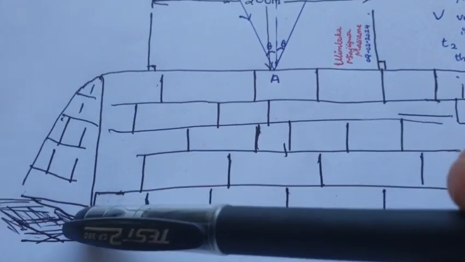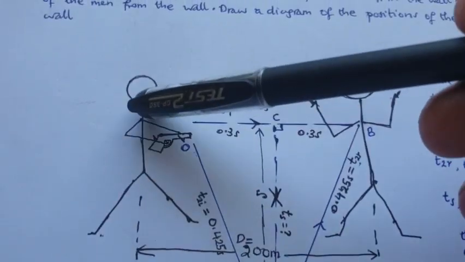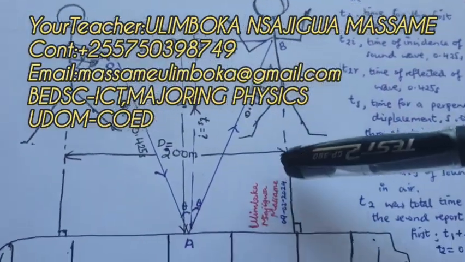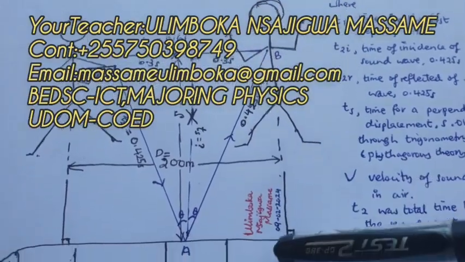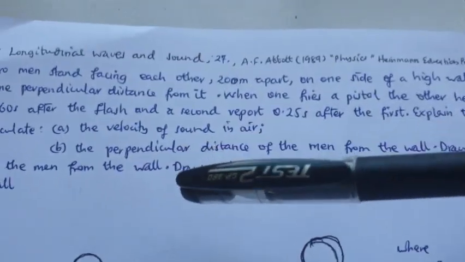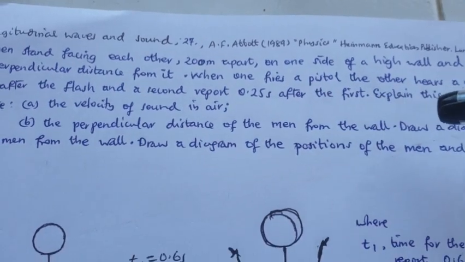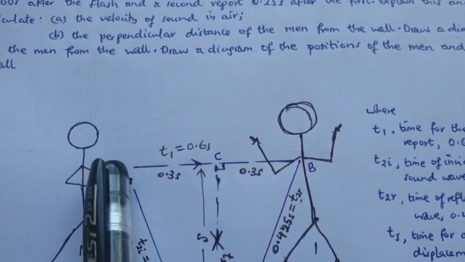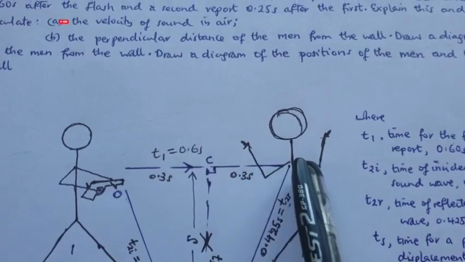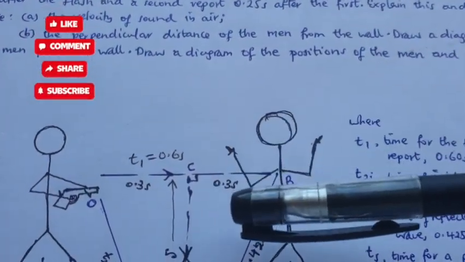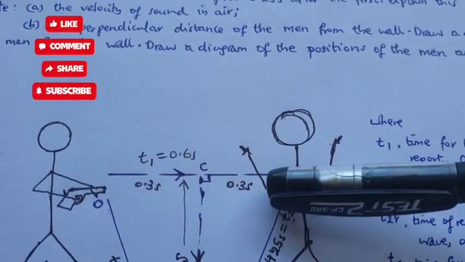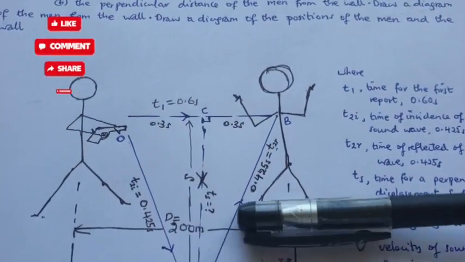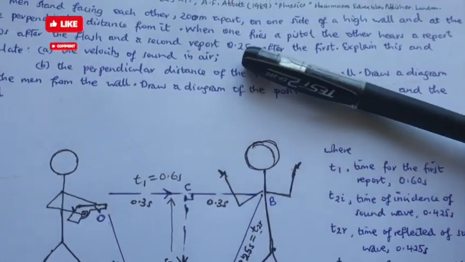This is the high wall, and these two men are at the same perpendicular distance from it. One holds the pistol, and the other raises his hand. When one fires the pistol, the other hears the report after 0.6 seconds. This same man will hear a second report after an interval of 0.25 seconds after the first.